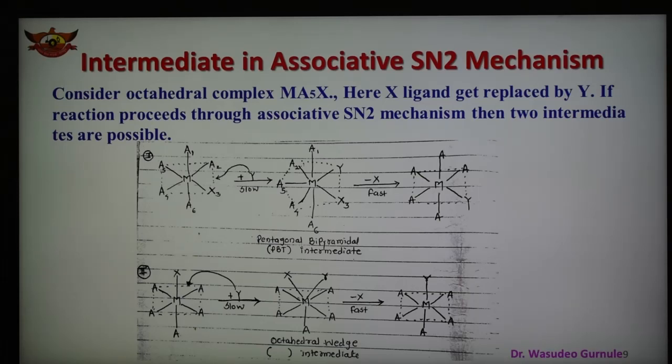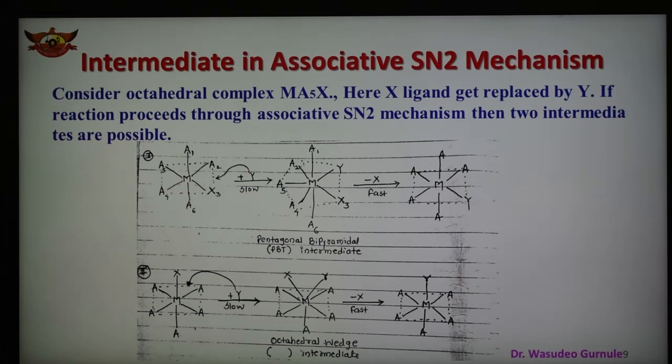From this mechanism it is clear that in the formation of the octahedral wedge intermediate there is a movement of one metal-ligand bond, while in the formation of the PBP intermediate there is a movement of at least four metal-ligand bonds.